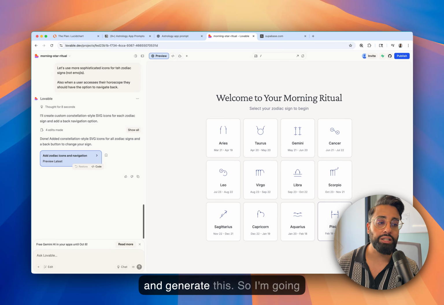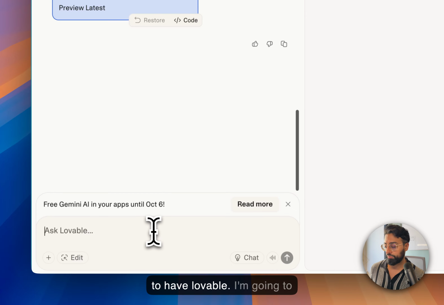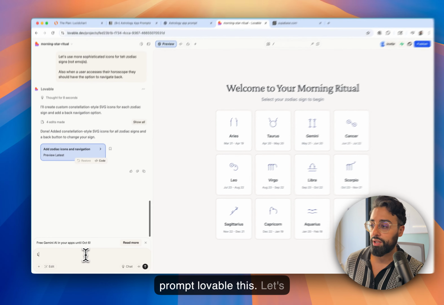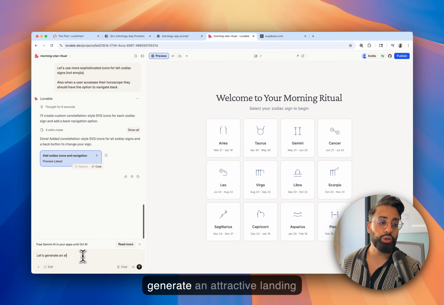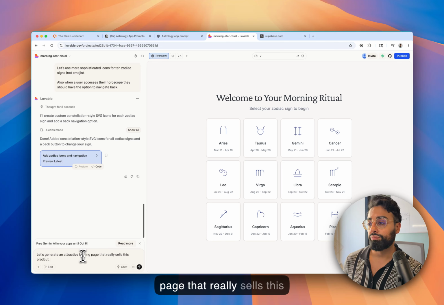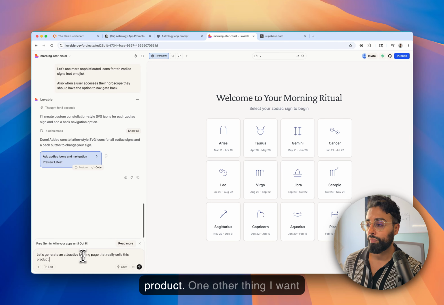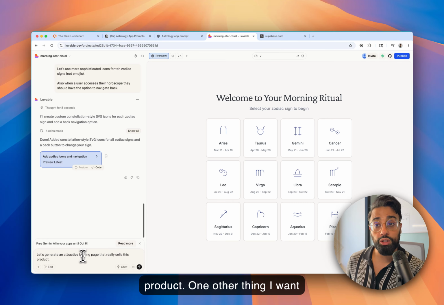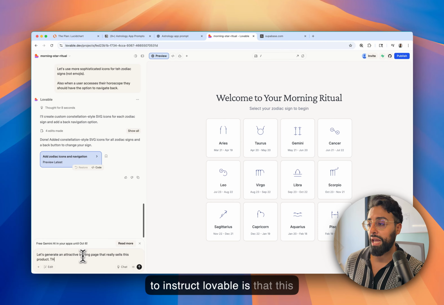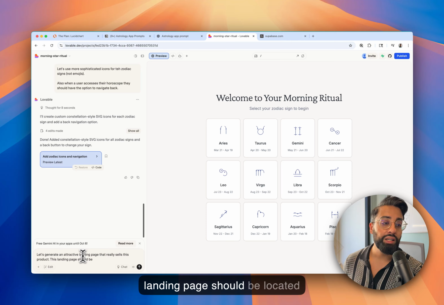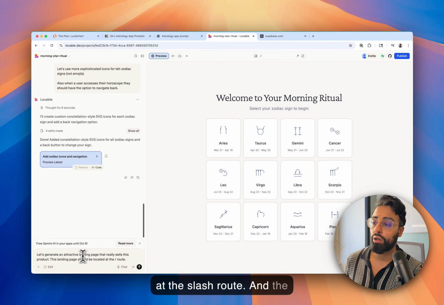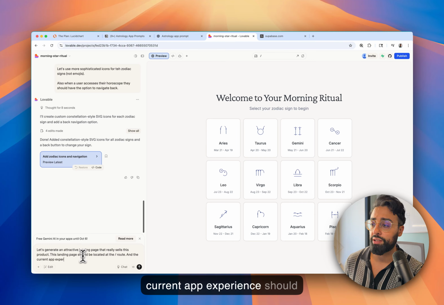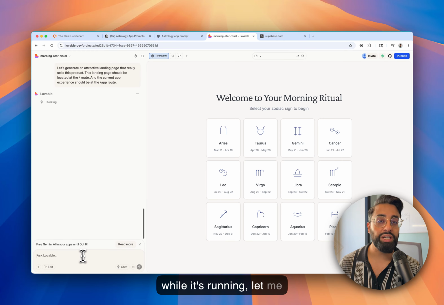So let's go ahead and generate this. I'm going to prompt Lovable: let's generate an attractive landing page that really sells this product. One other thing I want to instruct Lovable is that this landing page should be located at the / route, and the current app experience should be at the /app route. So while it's running, let me explain what that means.